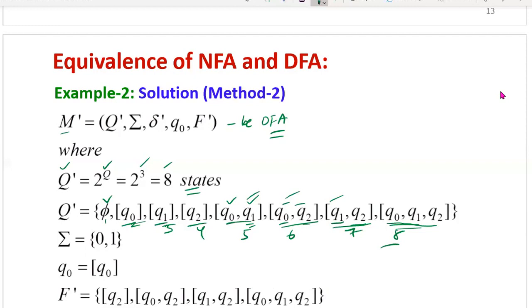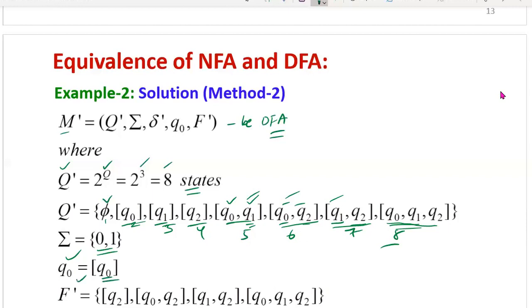Now, whenever you apply the first method, you need to find all 8 states' transitions. But here in the second method, we no need to find all 8 states' transitions. See how we'll proceed. Sigma is the same as the given NFA, 0, 1. Then q0' you can take as the same initial state of the NFA but put within a square bracket.